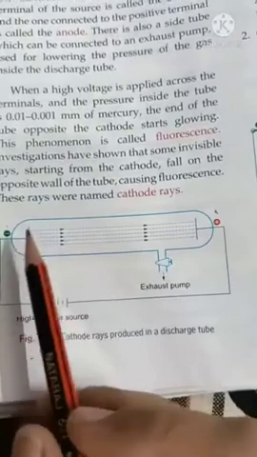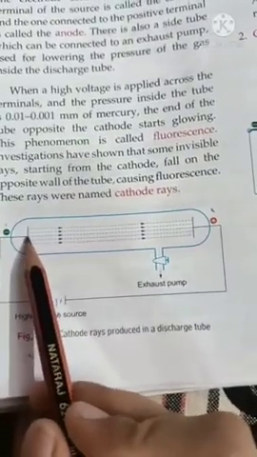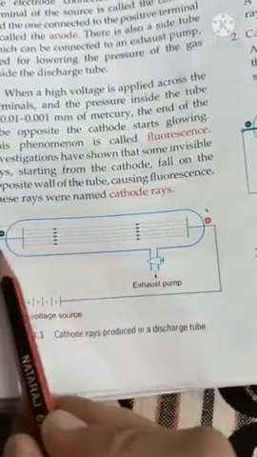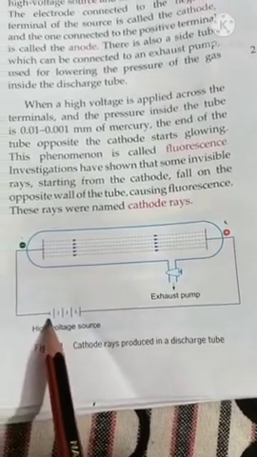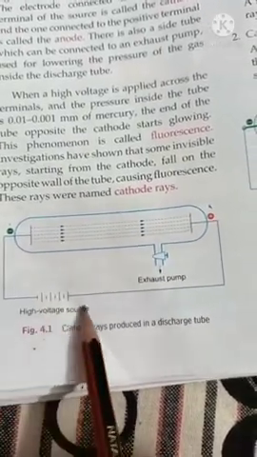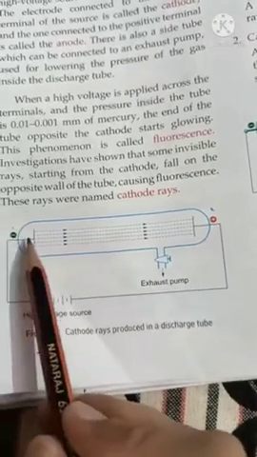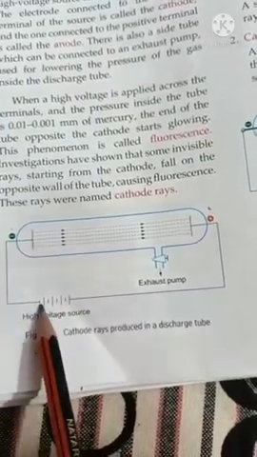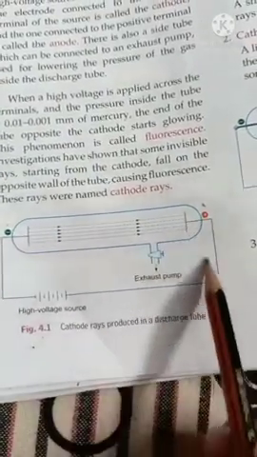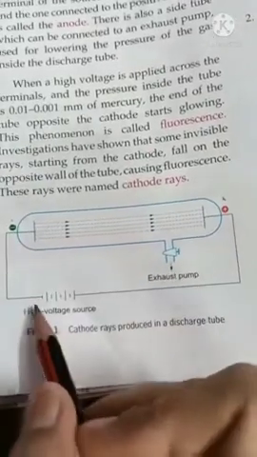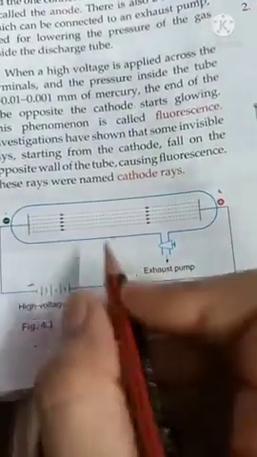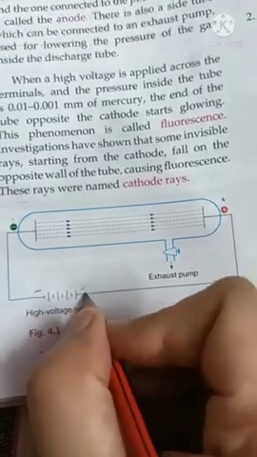Now what we will do, we will connect these two electrodes with high voltage source. Okay, so here we are having a source of electricity, so we will connect this electrode with this terminal, this we will connect with the another terminal. Now this short one, all of you know that is this one is a negative terminal, this long one is a positive terminal.